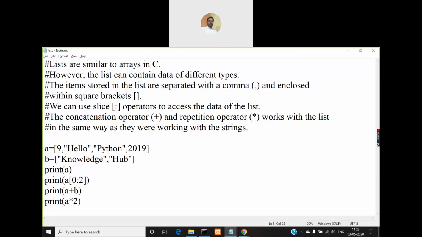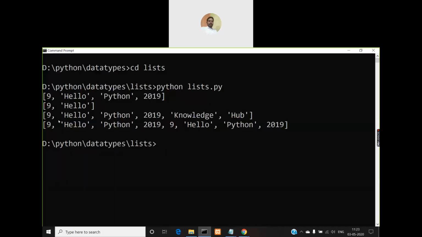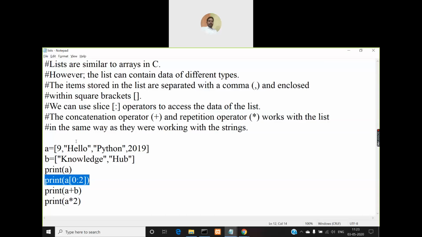Look at the second print statement. It is slicing this list. How many elements are displayed? Only two elements are displayed, starting from index 0. Just like in arrays, the index starts from 0. Even a list also has indices, and that index will start from 0. So when you say A of 0 colon 2, this list will be sliced into two pieces.